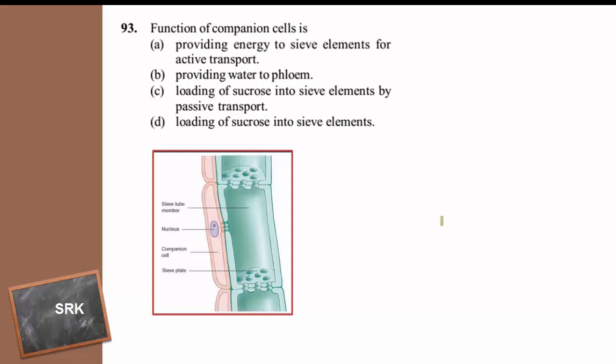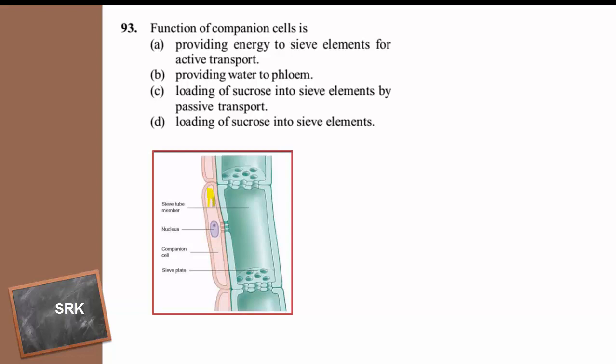Function of companion cells is providing energy to sieve elements for active transport, providing water to the phloem, loading of sucrose into sieve elements by passive transport, or loading of sucrose into sieve elements. So here is the image of phloem. Here you can see the companion cell.